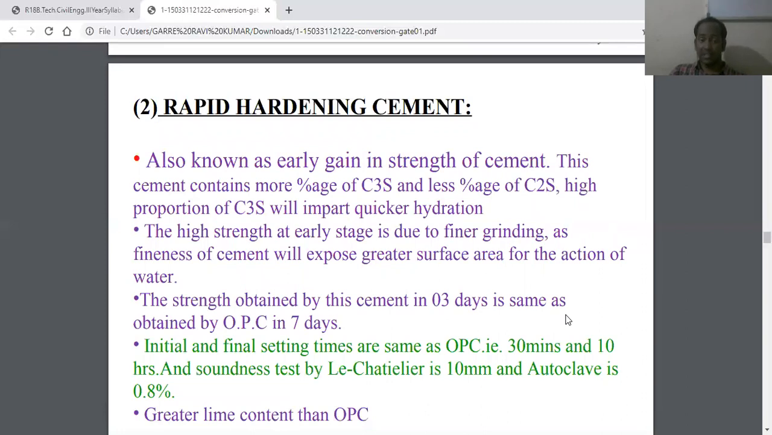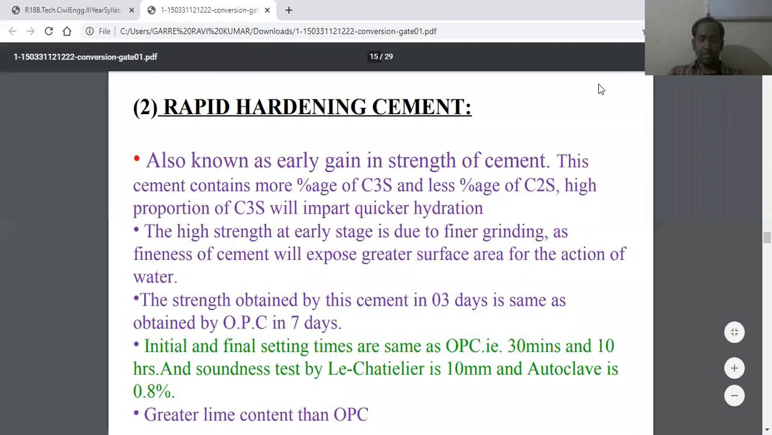Rapid hardening cement is also known as early gain in strength cement. This cement contains a higher percentage of C3S and a lower percentage of C2S. A high proportion of C3S will impart quicker hydration. The high strength at an early stage is due to fine grinding, as the fineness of cement will expose a greater surface area for the action of water. So the strength obtained by this cement in 3 days is the same as that obtained by ordinary Portland cement in 7 days.